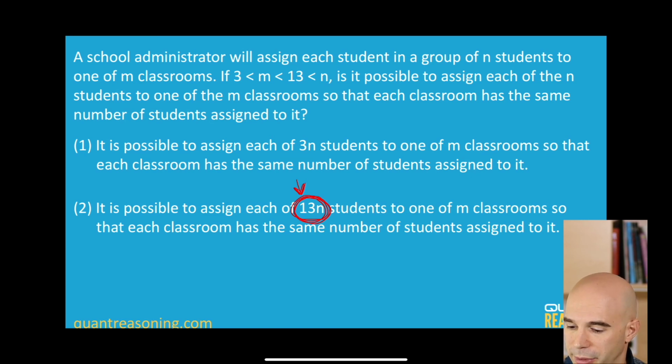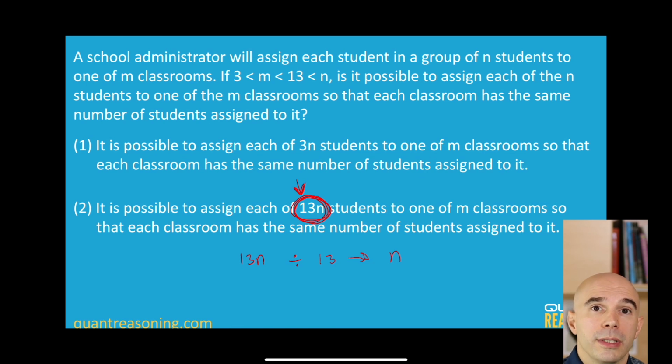Meaning, even if we divide that by 13 and go back to n, which is what the question is asking about, it's still going to be divisible by m because we didn't need that factor of 13 in the first place. And how do we know that? Because we know that m doesn't have a 13 in its prime box. The 13 was an unnecessary extra factor, so removing it won't mess up our divisibility by m.